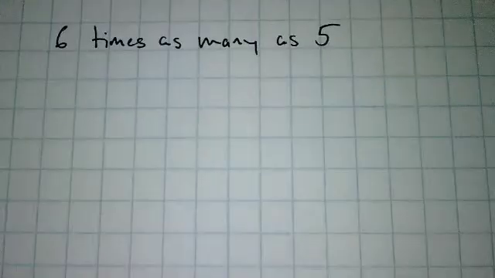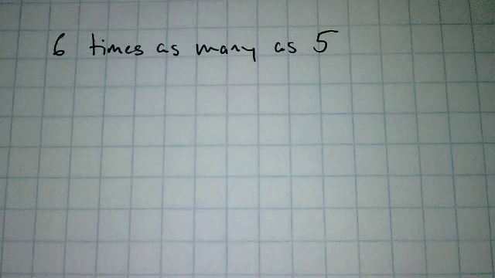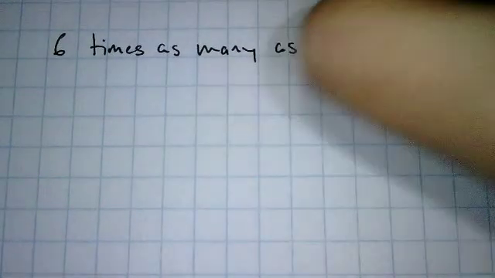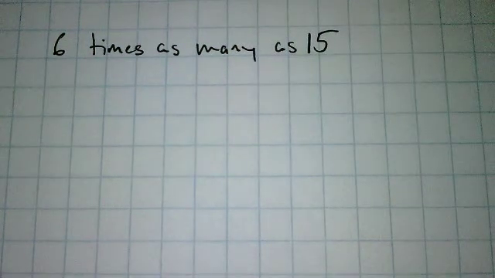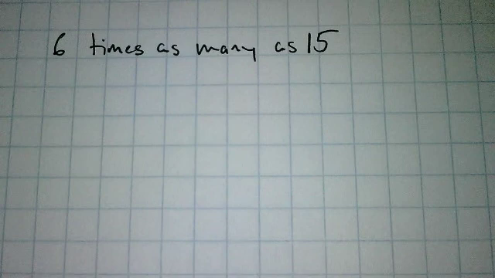No! Okay? 6 times as many as... Oh, I'm sorry, not 5. I meant to write 15. 6 times as many as 15. That's what I meant to write. Because you guys want me to give you free answers, and that's not what I'm doing.